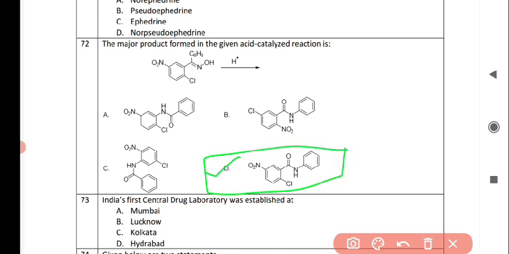The next question is, India's first central drug laboratory was established at, and the correct answer is option C, at Kolkata.